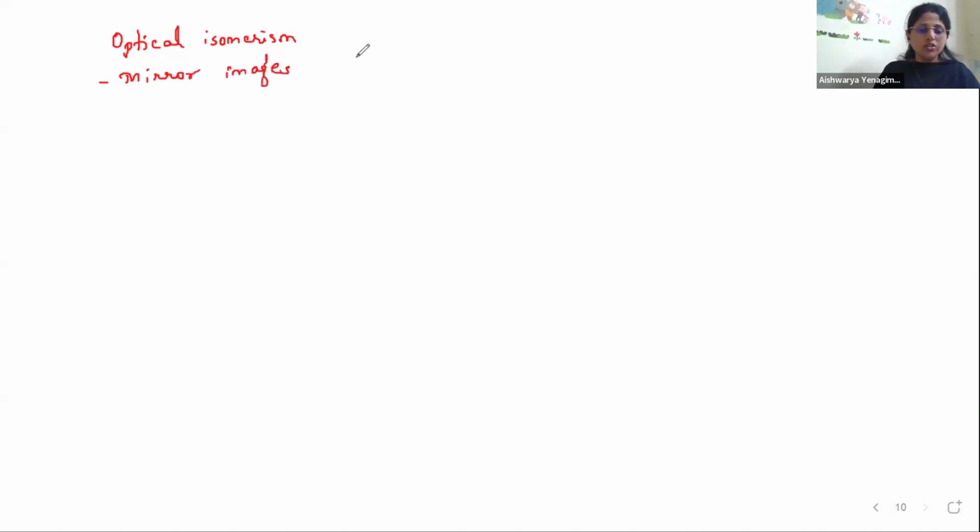Yes, mirror images of each other. They are non-superimposable mirror images of each other. Mirror images. And when is this possible?